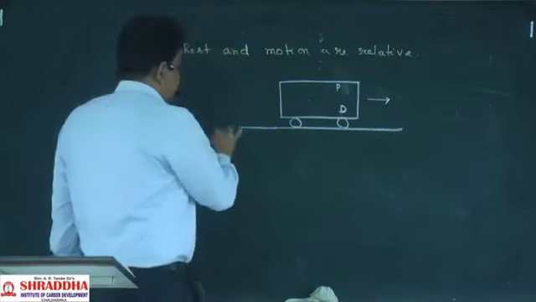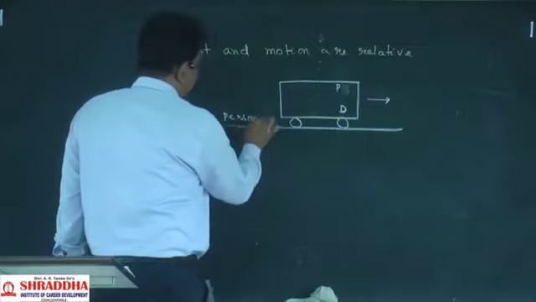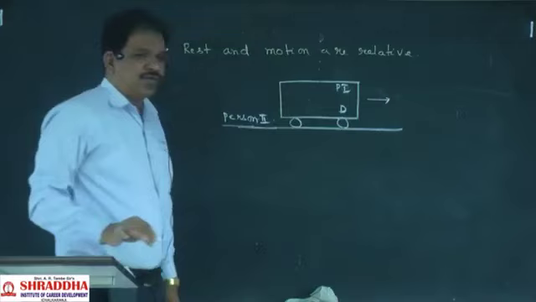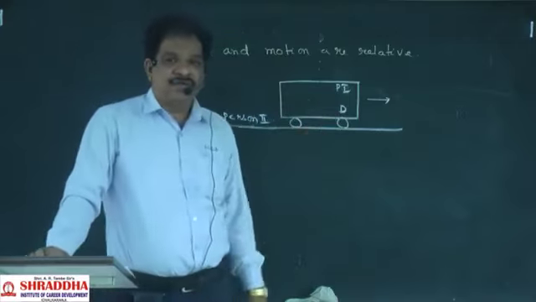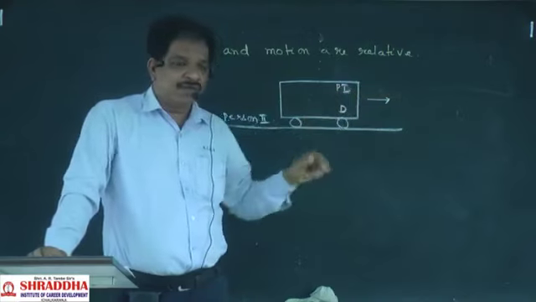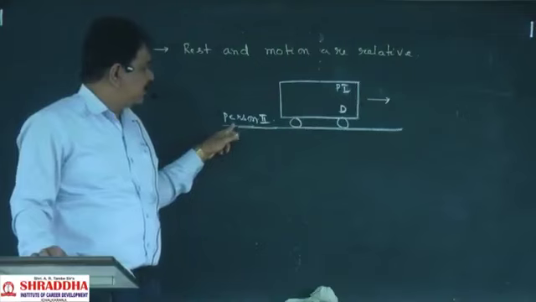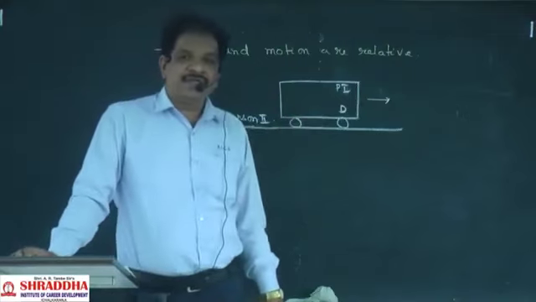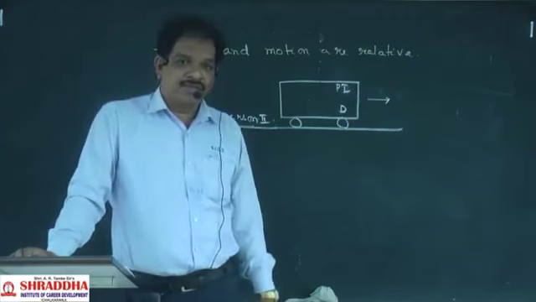Next, one more person is there on the ground. He is person 1, he is person 2. This person is observing this driver. Because the bus is moving, the driver will also move. So this person is saying this driver is in the state of motion. Both are correct only.